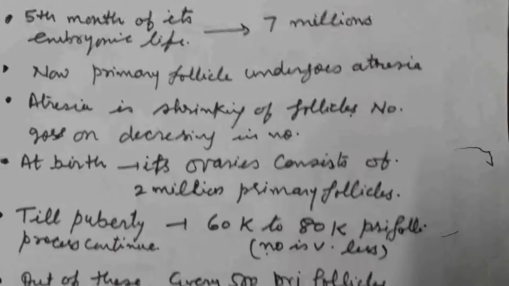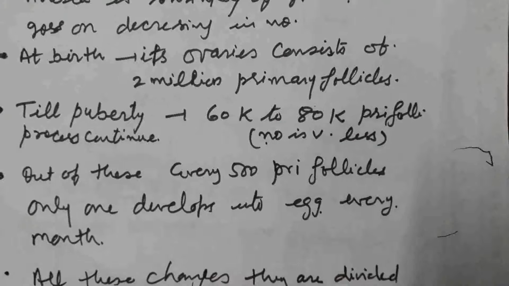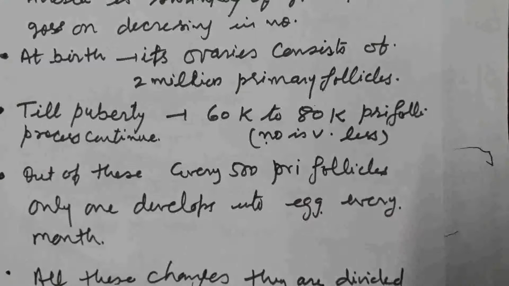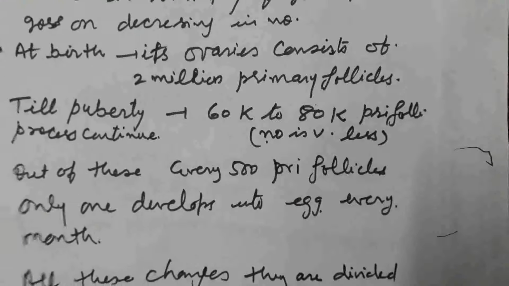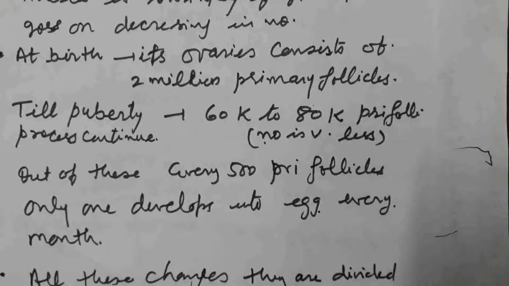Out of these, of every 500 primary follicles, only one develops into an egg every month, as we already discussed when we studied the structure of the ovary. Every month one primary follicle changes into a Graafian follicle and the secondary oocyte or egg is released from the ovary. So out of every 500 primary follicles, only one develops into an egg every month.